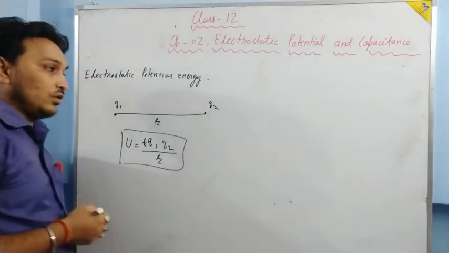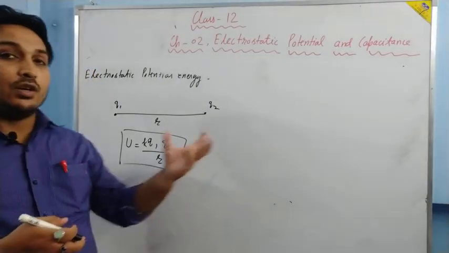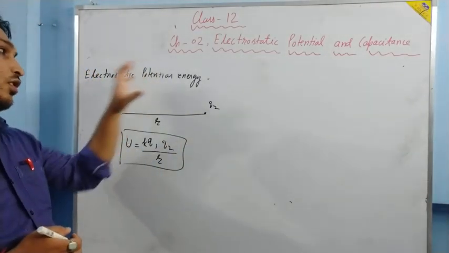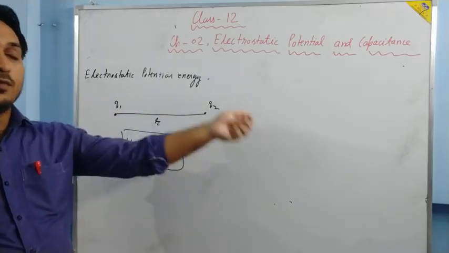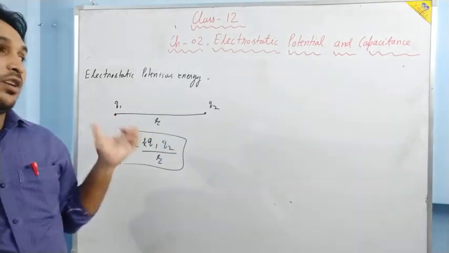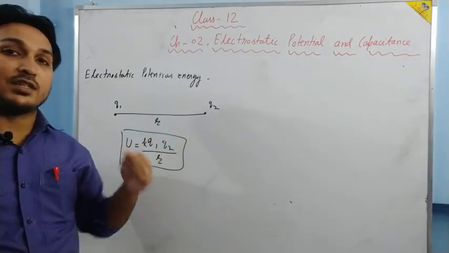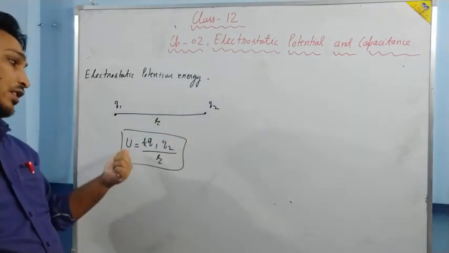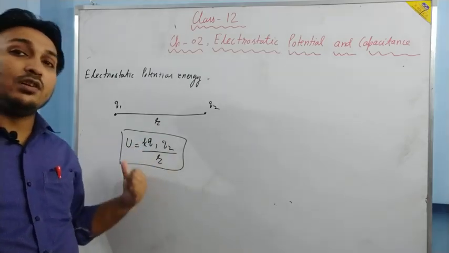then the potential energy of the system is given by K Q1 Q2 by R. Potential energy can also be understood as the work done to assemble the charges. From infinity we bring Q1, from infinity we bring Q2. The total work done in bringing Q1 and Q2 and placing them at a distance R from each other is given by K Q1 Q2 by R, which is the potential energy.